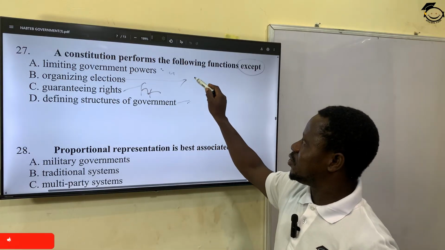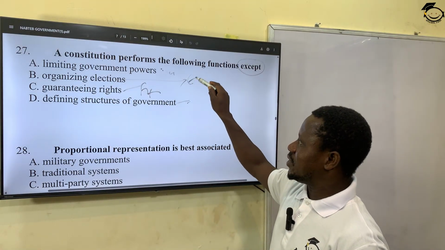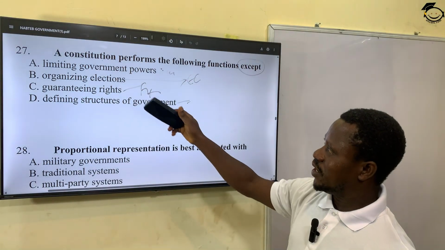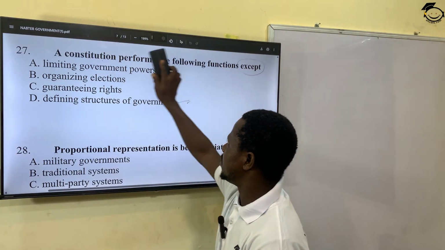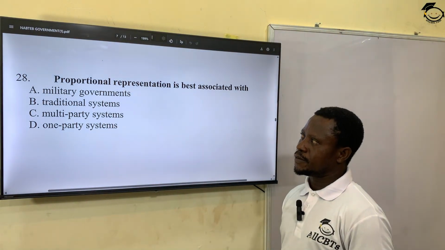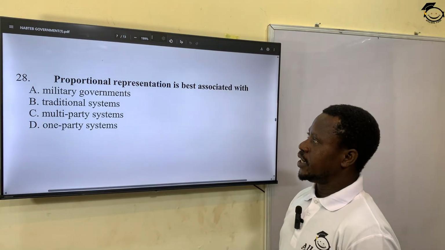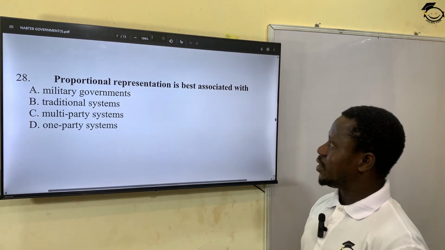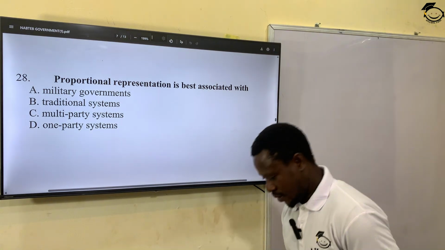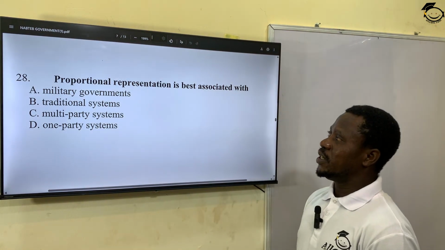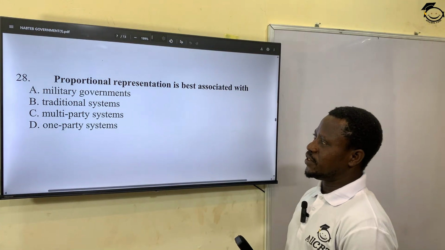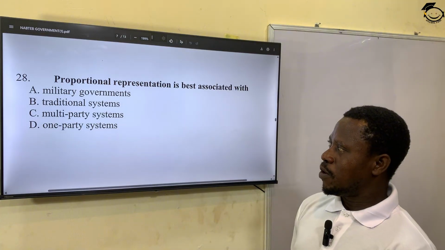Organizing elections is done by the what? By the electoral body set up by the government for that purpose. So the correct answer here is B, organizing elections. That is not the focus of the Constitution. The next question: proportional representation is best associated with military government, traditional system, multi-party system, one-party system.